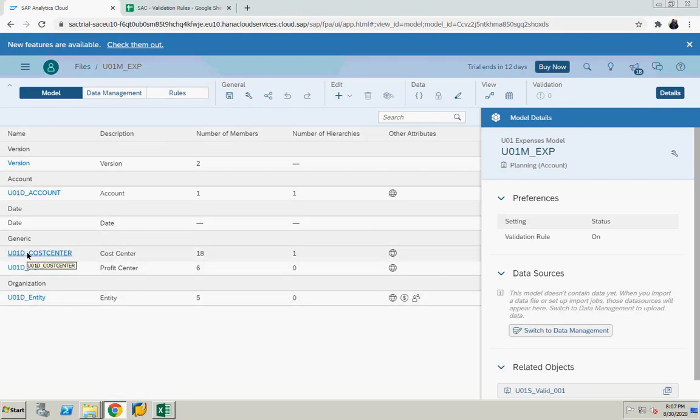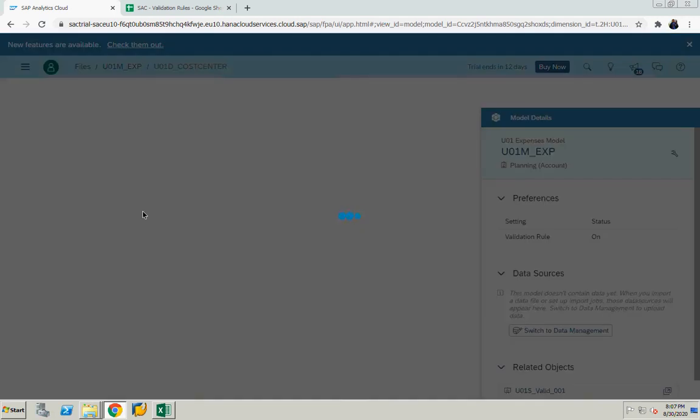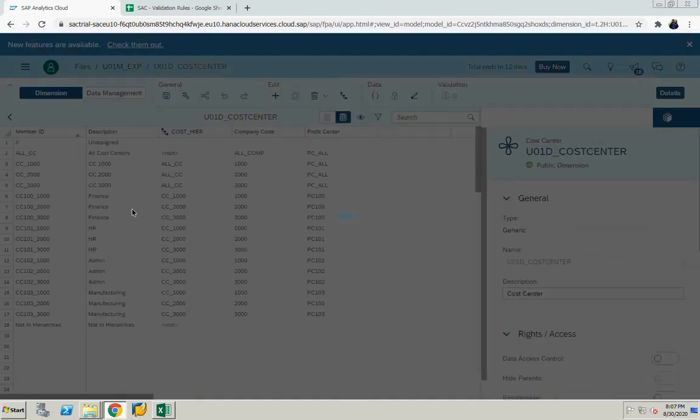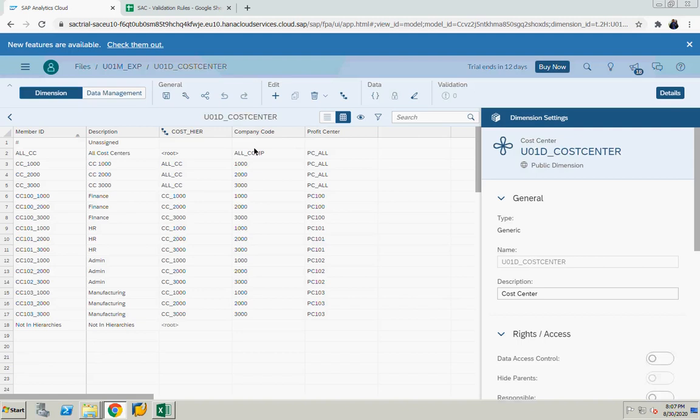If I click on the cost center dimension, I have two properties in the cost center dimension: one is company code, another one is profit center. For example, this is CC100_1000, which belongs to company code 1000 and profit center PC100. The naming convention is created like this for our understanding: CC100_1000 is a cost center which belongs to company code 1000 and profit center PC100.